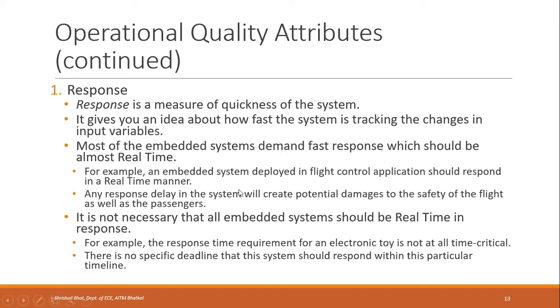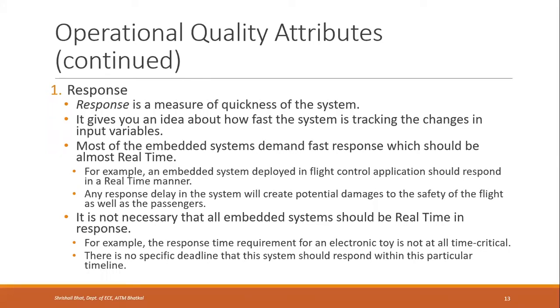For example, an embedded system deployed in flight control applications, these are the mission critical systems, it should respond in a real time manner. Any response delay in the system will create potential damages to the safety of the flight as well as the passengers. So it will cause huge damage to life and property. So it has to be real time, but it is not necessary that all embedded systems should be real time in response.